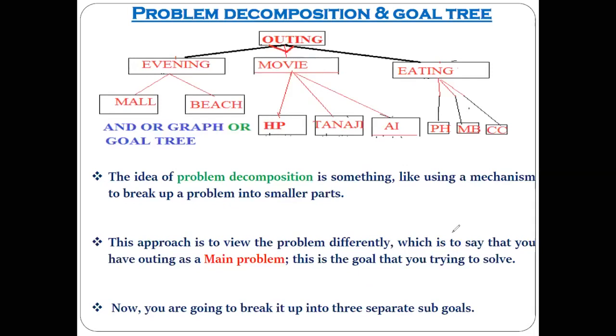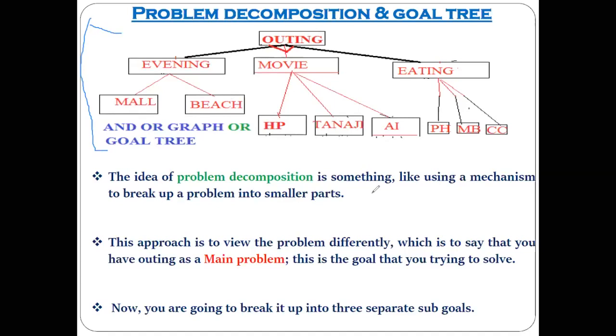If this is the good one, then why is it so? Yes, all of you can see this goal tree? Yes, sir.